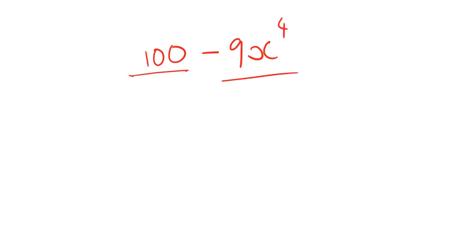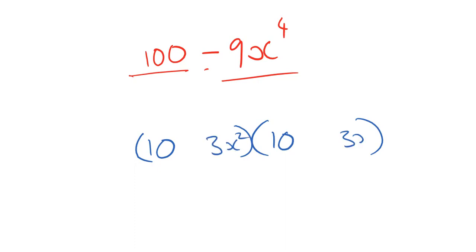What about if I said 100 minus 9x to the power of 4? Could we do it the same here? Well, yes, we could. Both of these numbers are square numbers, and there is a negative sign between them. So that means I could factorize it. If I was going to write this out, the square root of 100 is 10. The square root of 9x to the 4 is 3x squared. So I can write that in as well with a plus and a minus sign, and we are finished. This is a quick technique that helps us to factorize particular types of quadratic.